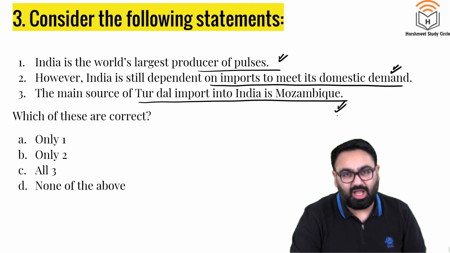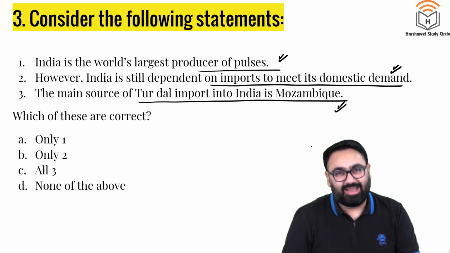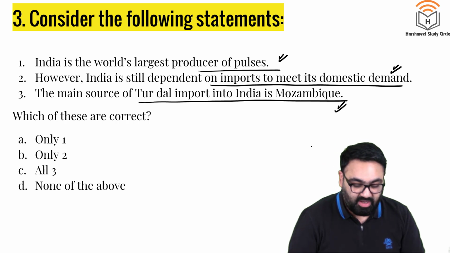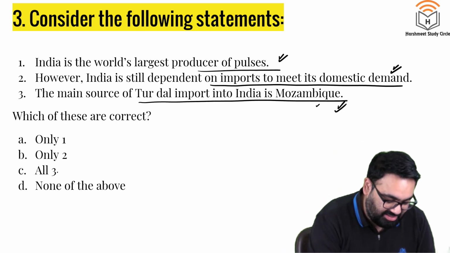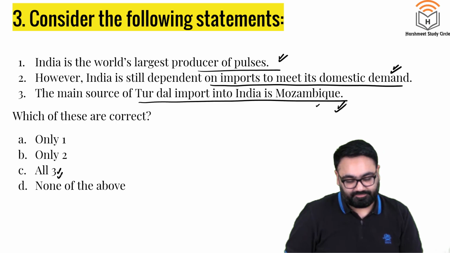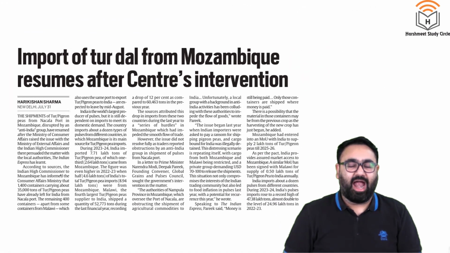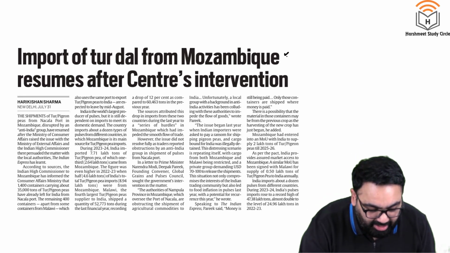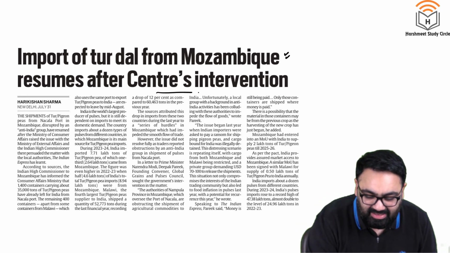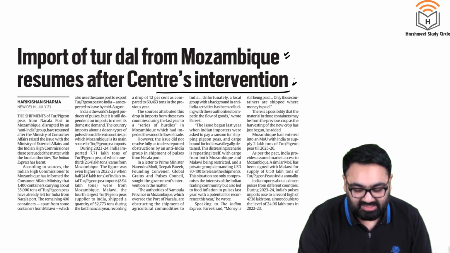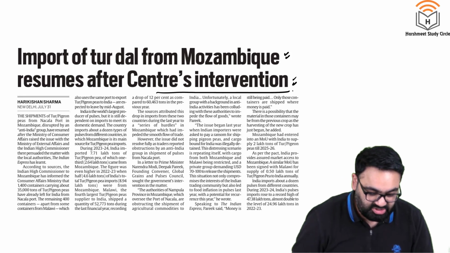Third is also correct. Tur dal, also called arhar dal. India imports most of it from the African country of Mozambique. The answer thus is C, all three are correct. The reason why it is in the news is that import of tur dal had stopped from Mozambique. Now the government has again intervened and made sure that this tur dal import has resumed.